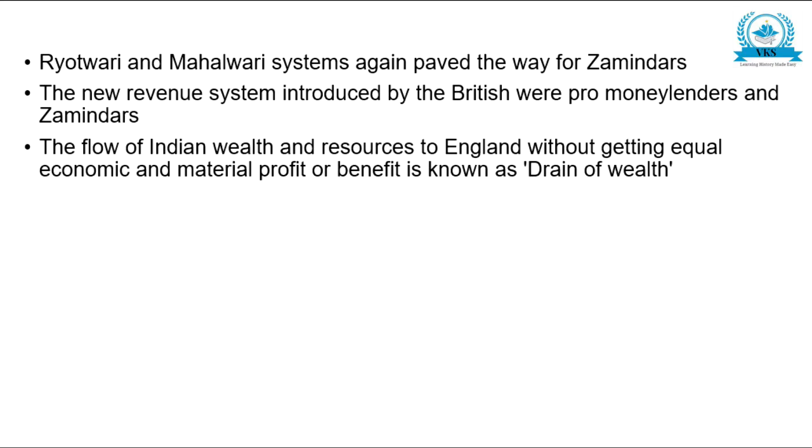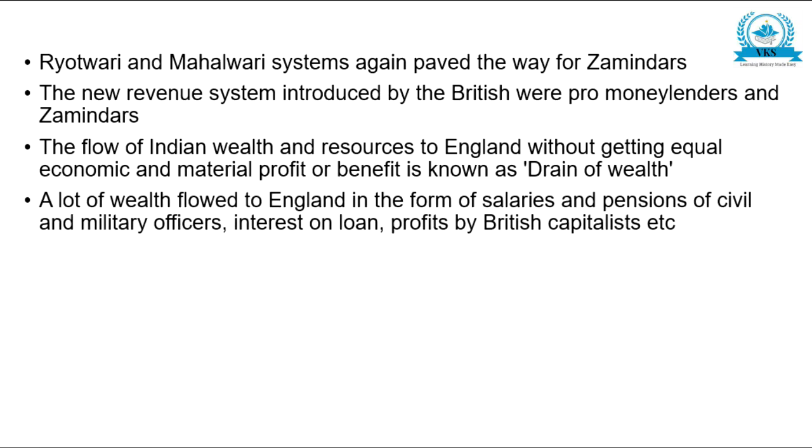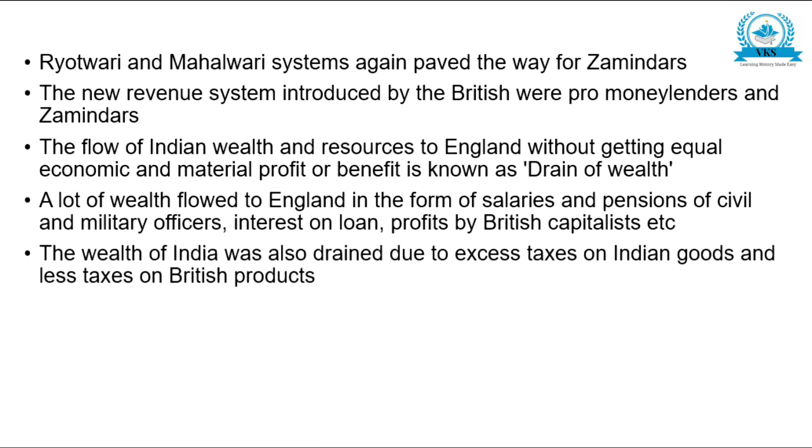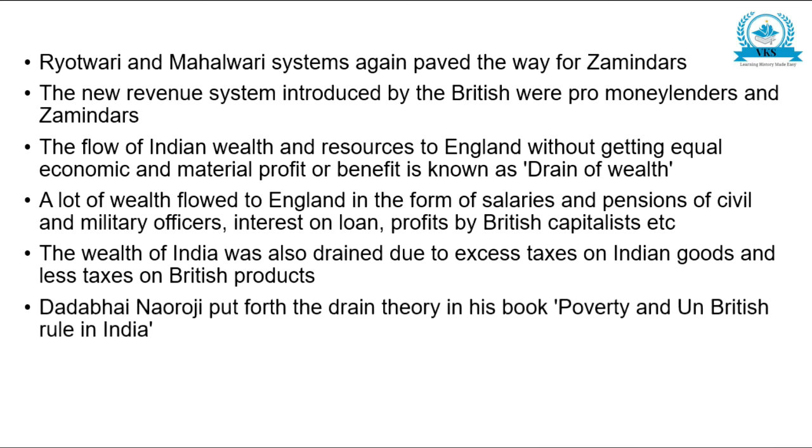The flow of Indian wealth and resources to England without getting equal economic and material benefit is known as drain of wealth. A lot of wealth flowed to England in the form of salaries and pensions of civil and military officers, interest on loans, profits by British capitalists, etc. The wealth of India was also drained due to excess taxes on Indian goods and less taxes on British products.